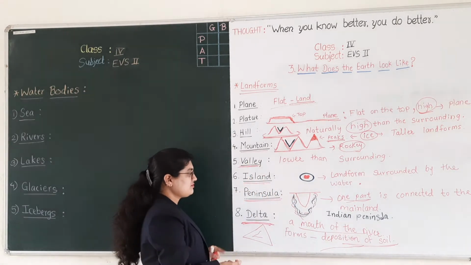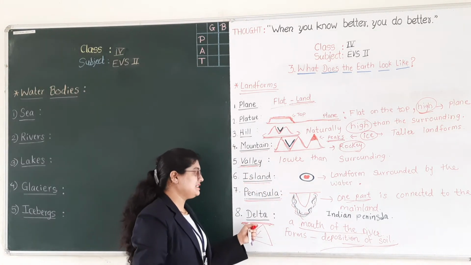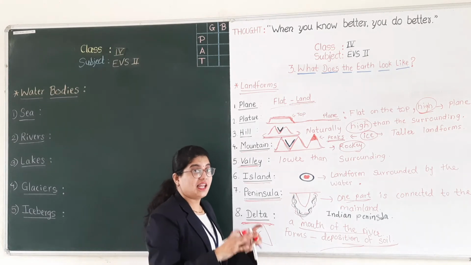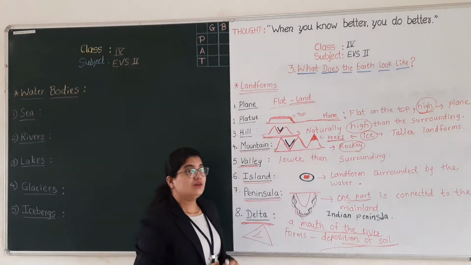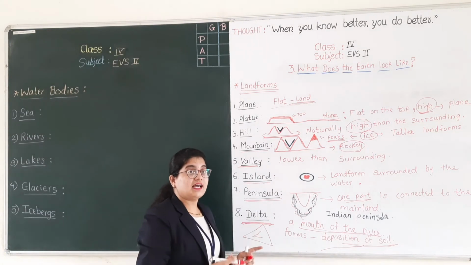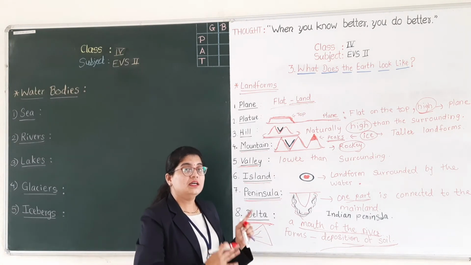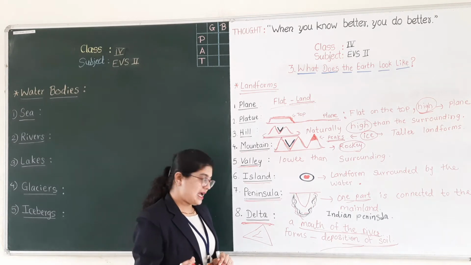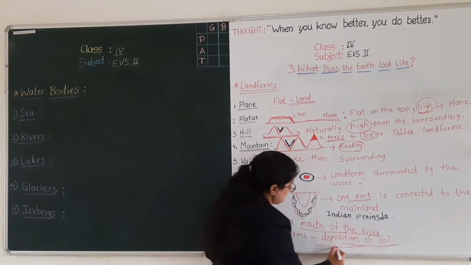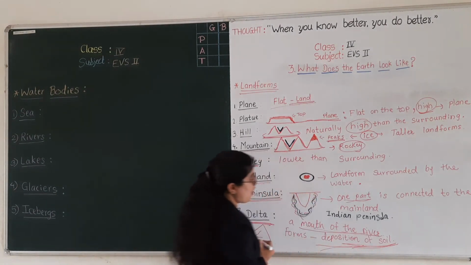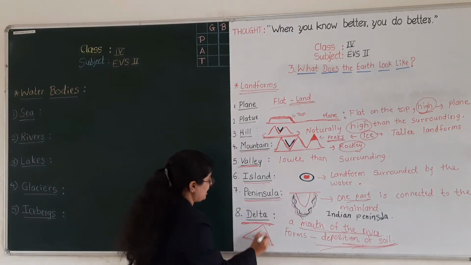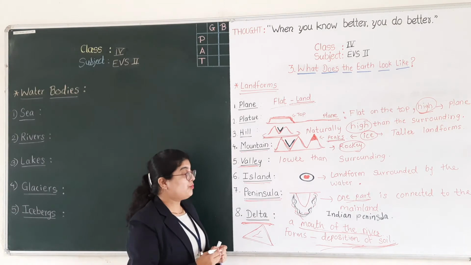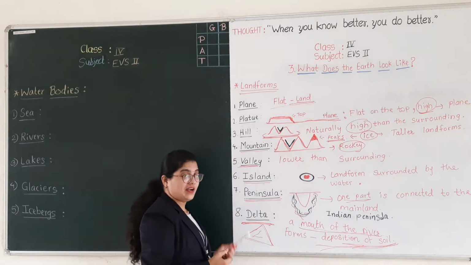Okay, and then the last one is delta. Delta is the landform at the river mouth. Okay, what is a delta? Delta is a landform at the mouth of the river, and it is formed due to the deposition of soil, and mainly it is in the triangular shape. I hope you understood these landforms.